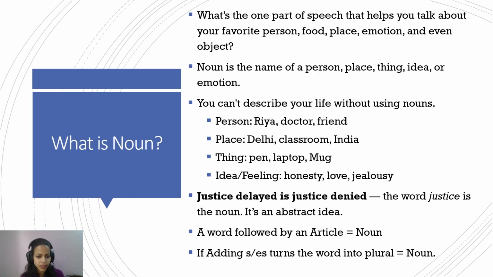There are two identifications that may help you to identify a noun in a sentence. If a word is followed by an article, a or the, these are called articles, then it is a noun. If you add s or es to a word and it turns into a plural, again, that word is a noun.